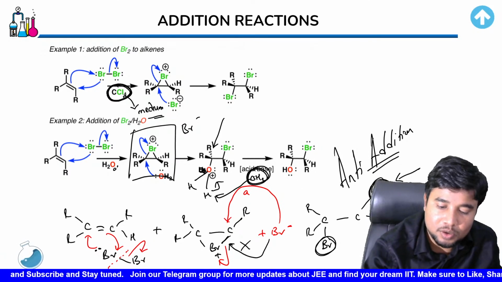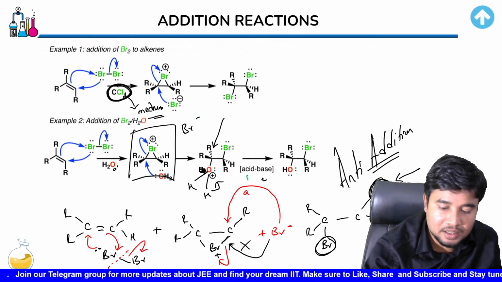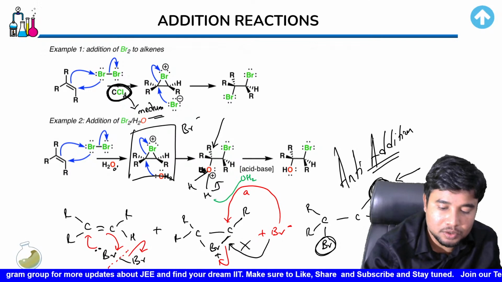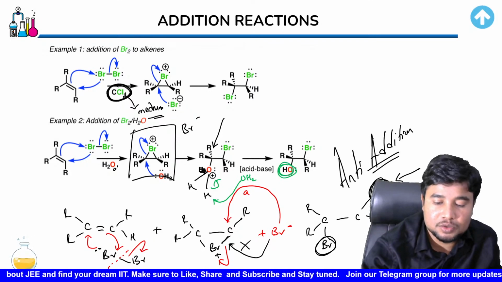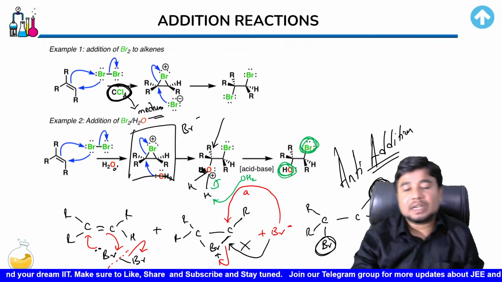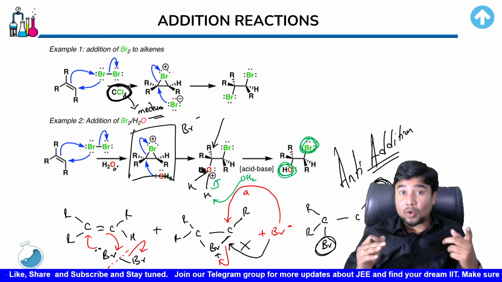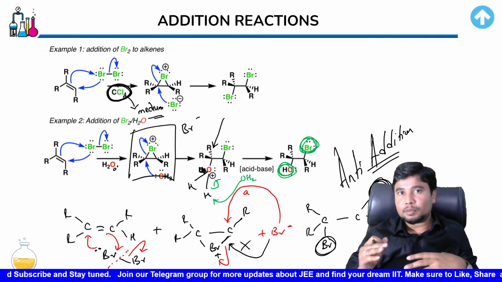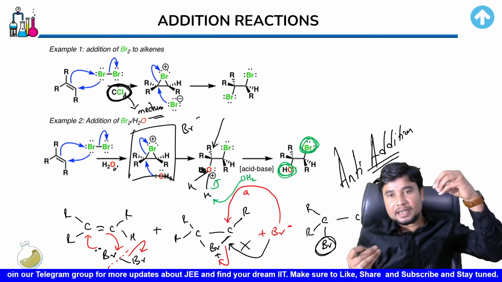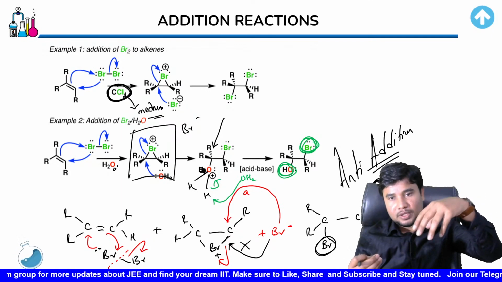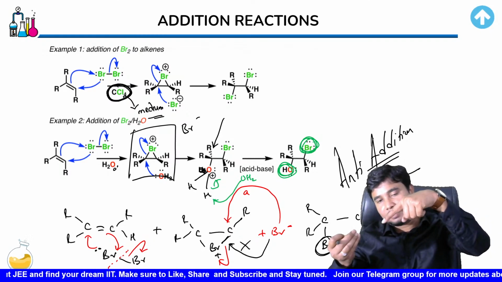Now where is this water molecule coming from? Guys, this medium itself is water. So you don't have any deficiency of water. So this water molecule can easily be coming up, right? And that will result in the formation of this OH over here and this bromine. So that is the catch, and that is the difference. And you know why we don't take water is because we don't want OH to take up one of the positions of the bromine, right? And always remember what kind of addition has occurred over here. An anti-addition. If one bromine is attached over the top, over the carbon, the other bromine would get attached over the bottom, on the adjacent carbon.